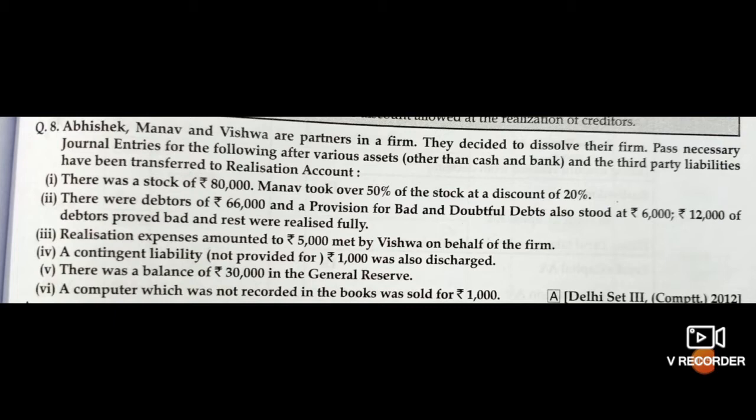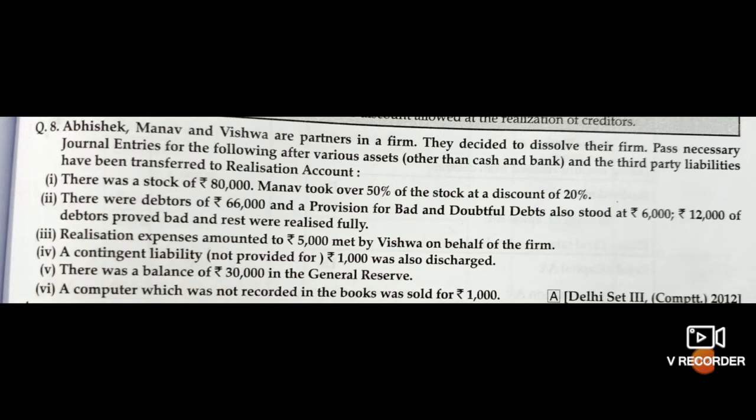Third, realization expenses amounted to rupees 5,000 made by Vishwa on behalf of the firm. Fourth, a contingent liability which was not provided for, rupees 1,000, was also discharged. Fifth, there was a balance of rupees 30,000 in the general reserve. And last, a computer which was not recorded in the books was sold for rupees 1,000.